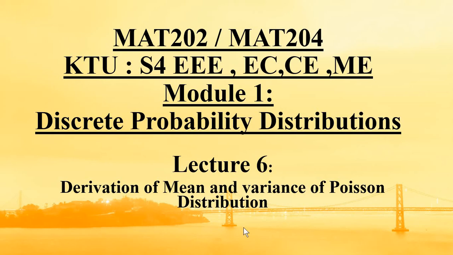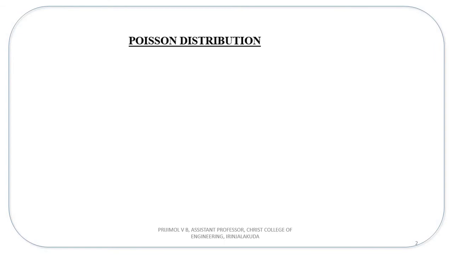Hi all, in this video I will teach you about Poisson distribution and also two derivations. One is to find the mean and variance of Poisson distribution. The other is to show that Poisson distribution is a limiting case of binomial distribution. Now what is Poisson distribution?